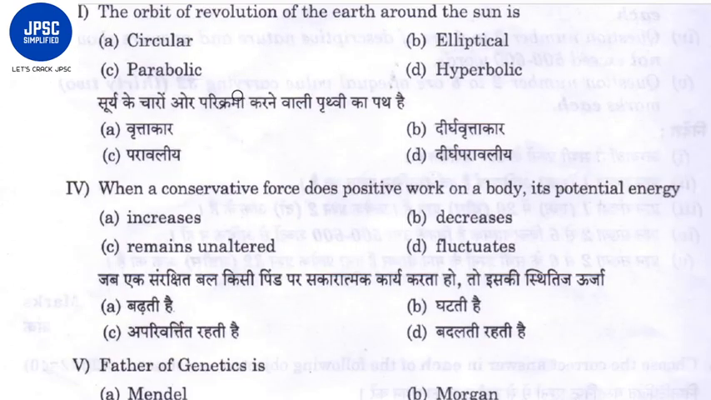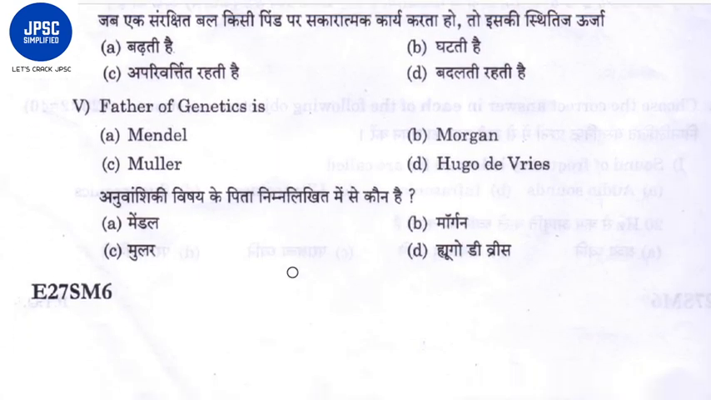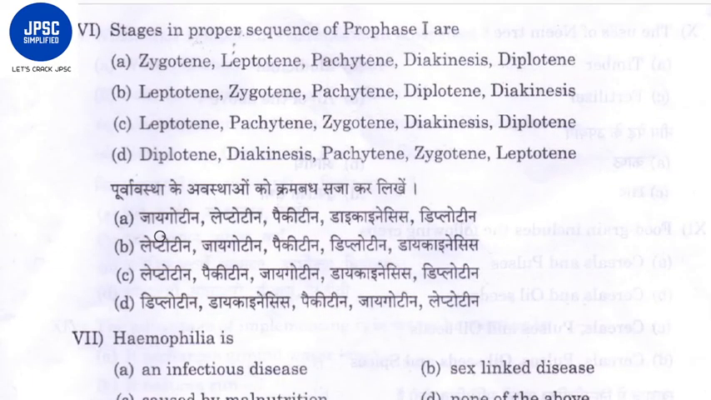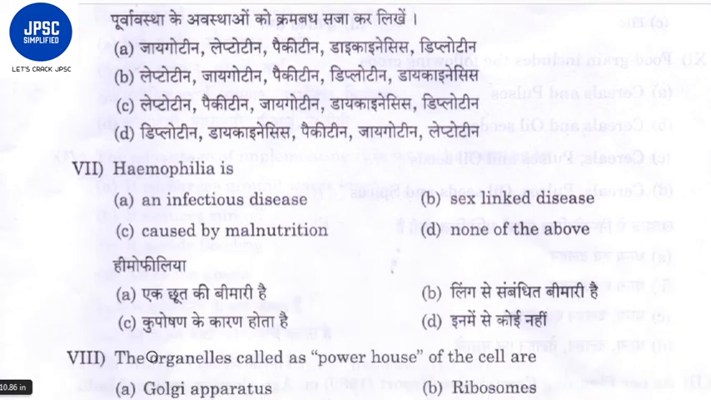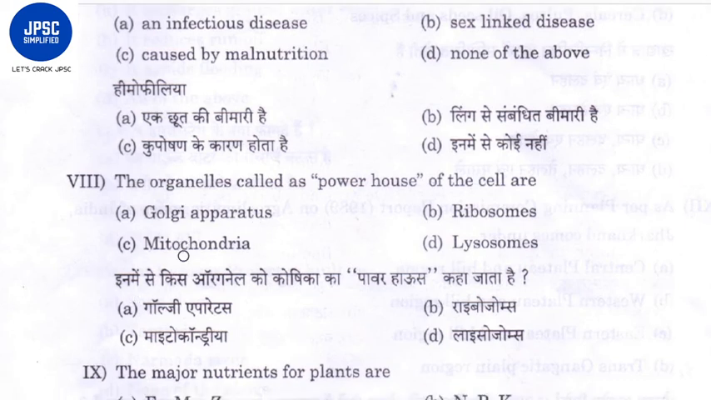Similarly, the orbit of revolution of the earth around the sun is what? Elliptical. When a conservative force does positive work on a body, its potential energy, what will happen to the potential energy? Tell me in the comment section. And I want you to answer me. Okay. Then father of genetics is Mendel. Then stages of proper sequence in prophase 1, hemophilia. The organelle called the powerhouse of the cell, what is it? Mitochondria. Yes, it is mitochondria.